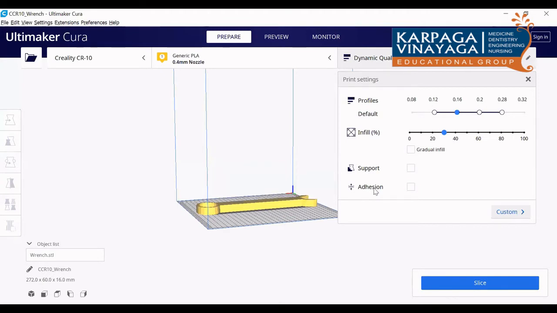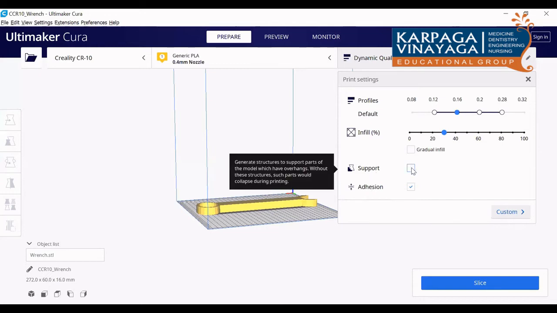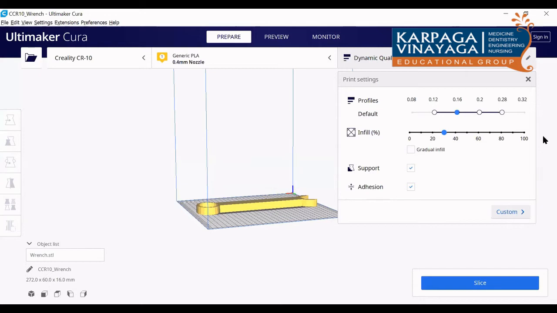Okay, you are able to see here. Once you click that, if you move your mouse over it, it will say what that particular parameter is. And similarly, if you want support also, you can click the support here. Okay, this is a general recommendation. So if you are okay with it, then you can directly go for slicing. Okay, then you can go for printing. This is the default setting given by the software.